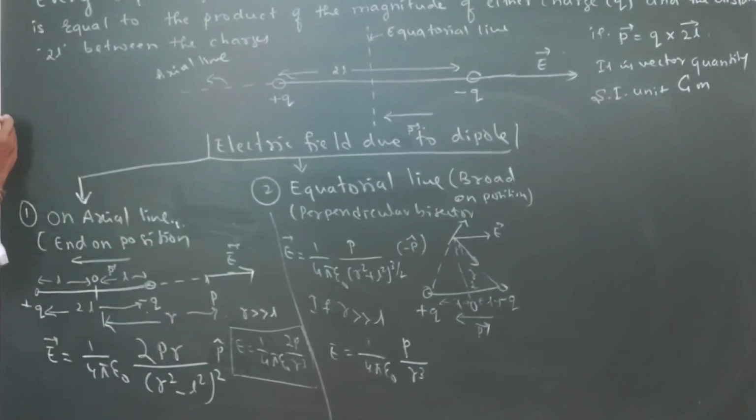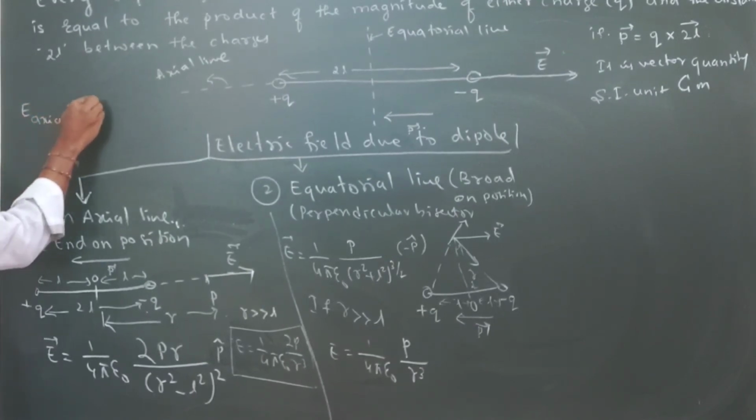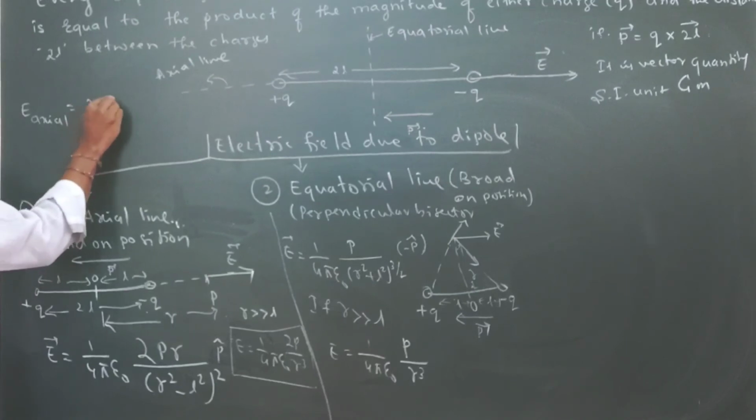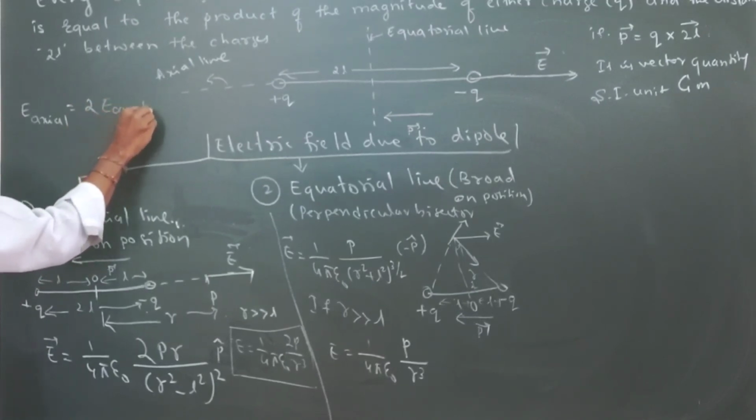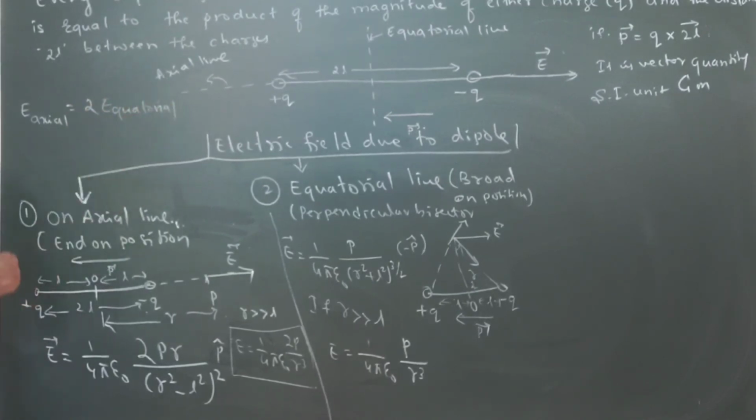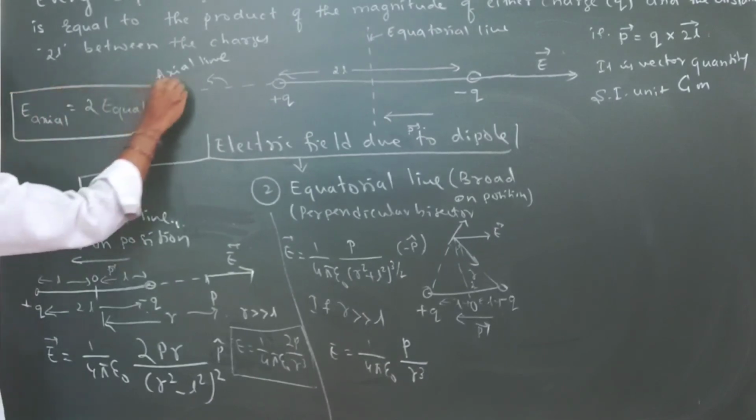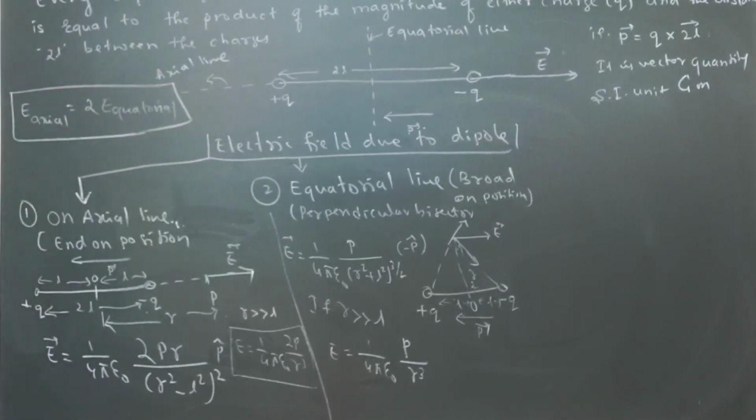So E axial is equal to 2 times the E equatorial. This is one concept we are getting, and it is a need-based question on the equatorial line. So E axial is 2 times E equatorial. Okay, it's double.